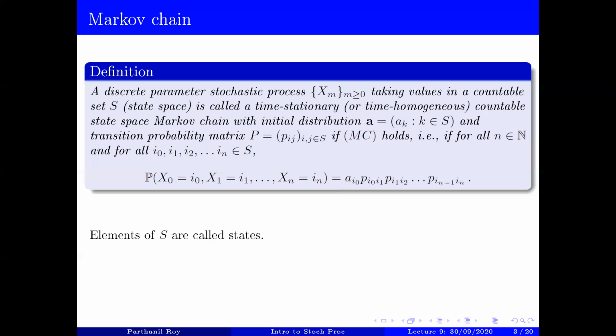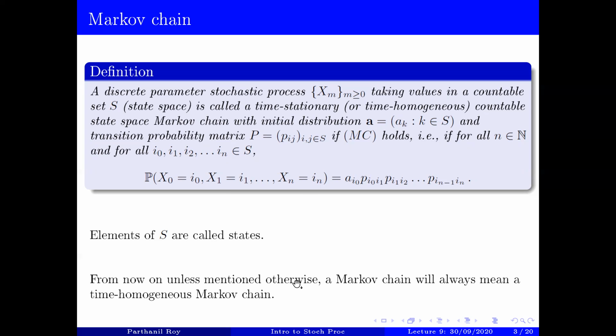And the elements of S are called states. And so from now on, unless mentioned otherwise, a Markov chain will always mean a time homogeneous Markov chain. So this is something we decided last time itself. And the reason is that most of the theory of Markov chains is about time homogeneous Markov chains. And that's what we are going to present in this class, and that's why there won't be any time inhomogeneous Markov chain to be discussed, and therefore this would be our convention.